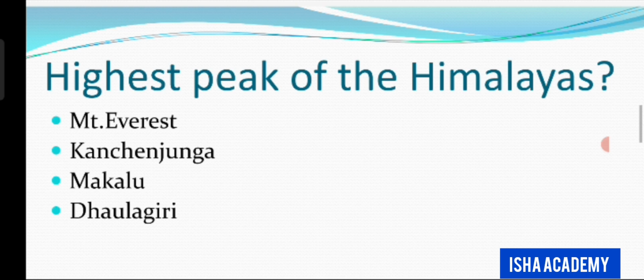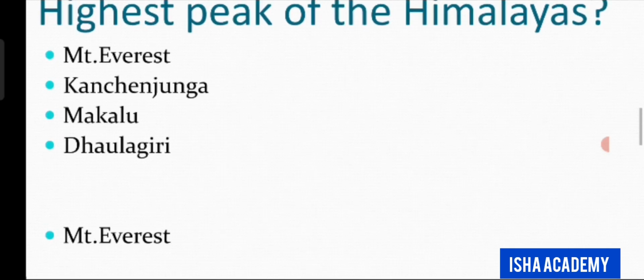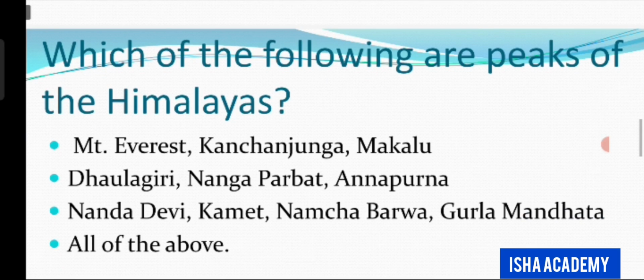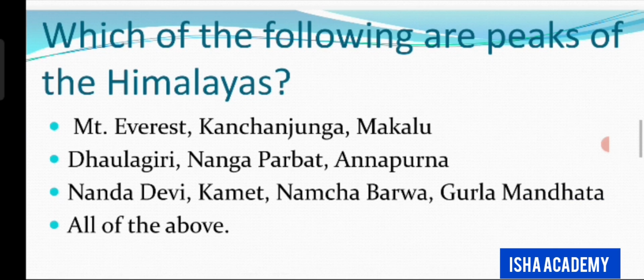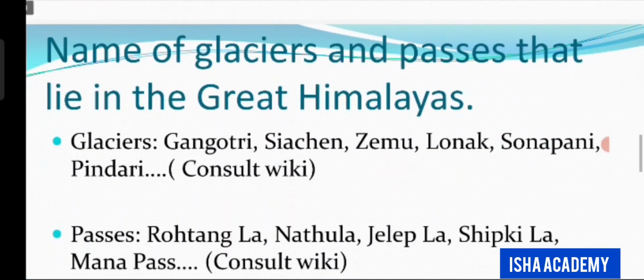Okay, so highest peak of the Himalayas? The answer is Mount Everest. We all know this, so there is no need to go through the options here, it seems. Which of the following are peaks of the Himalayas? Mount Everest, Kanchenjunga, Makalu, Dhaulagiri, Nanga Parbat, Annapurna, Nanda Devi, Kamet, Namcha Barwa, Gurla Mandhata. All of the above. The answer is all of the above.